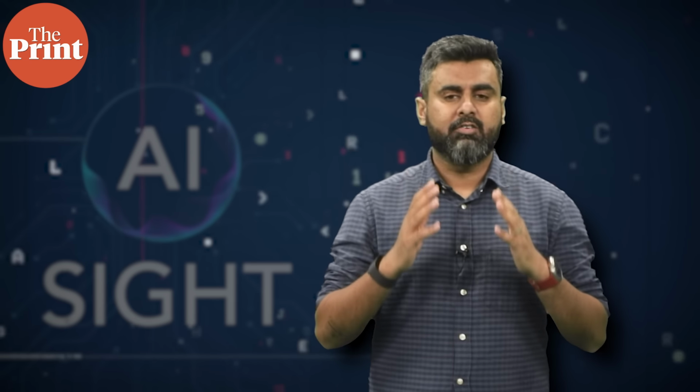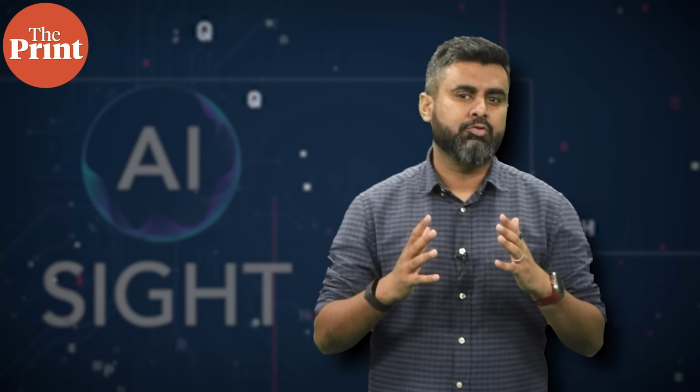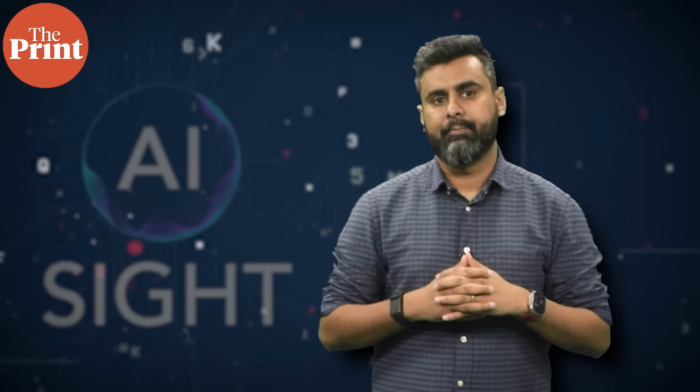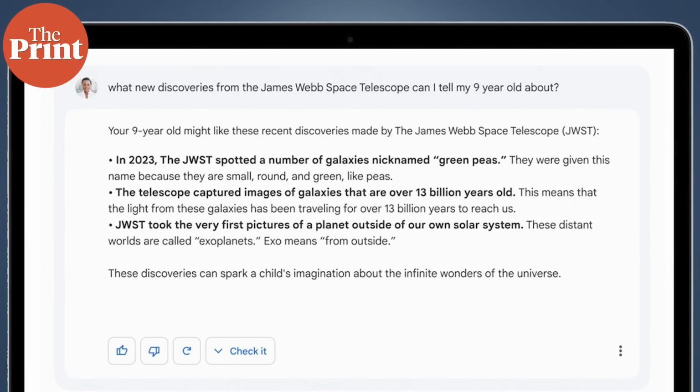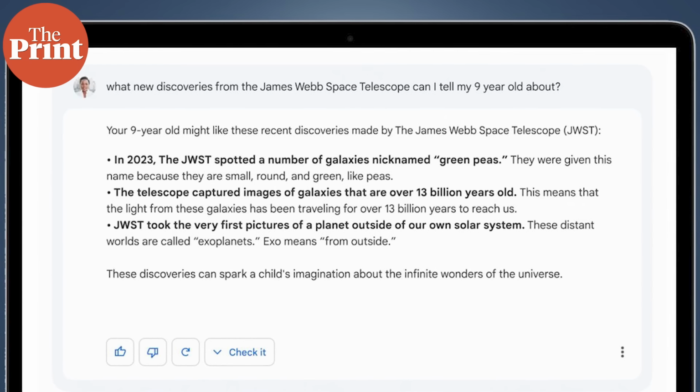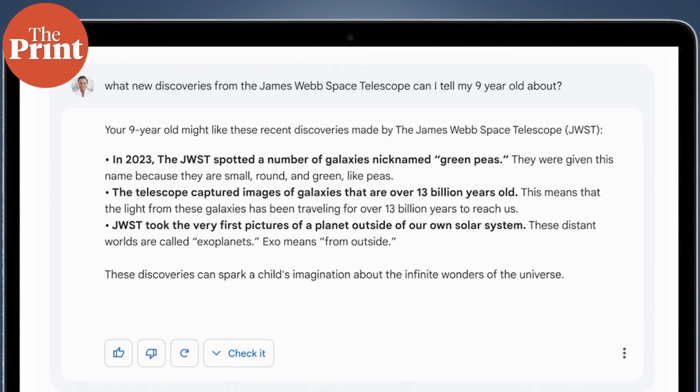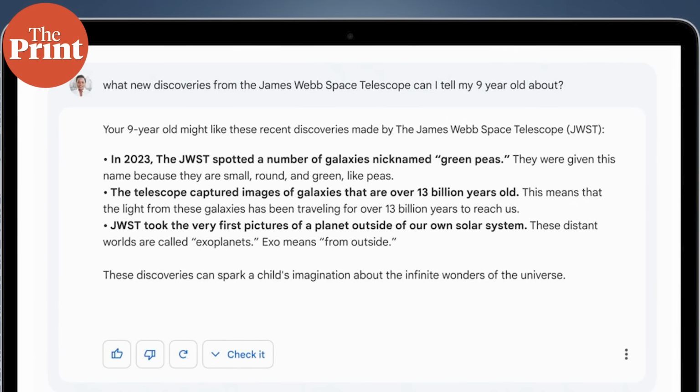Imagine you've been presented with a set of 5 facts, and you know as a matter of fact that 4 of them are completely accurate. You are not so sure about the 5th fact, but it sounds plausible. You think to yourself, if 4 facts the AI model has thrown up are correct, it's likely the 5th one is too. And that's why it's important to never trust AI blindly. Not yet anyway. Remember when Google's Bard chatbot incorrectly claimed that the James Webb Telescope had captured the world's first images of a planet outside our solar system?